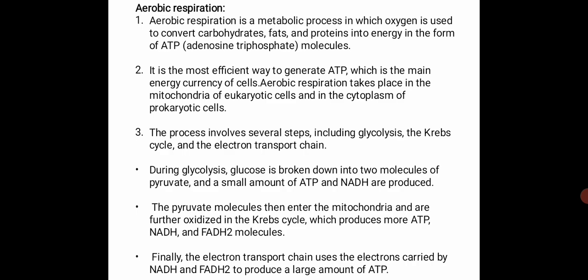The pyruvate molecules then enter the mitochondria by converting into acetyl-CoA and are further oxidized in the Krebs cycle, which produces more ATP, NADH and FADH2 molecules. Finally, the electron transport chain uses the electrons carried by NADH and FADH2 to produce a large amount of ATP.